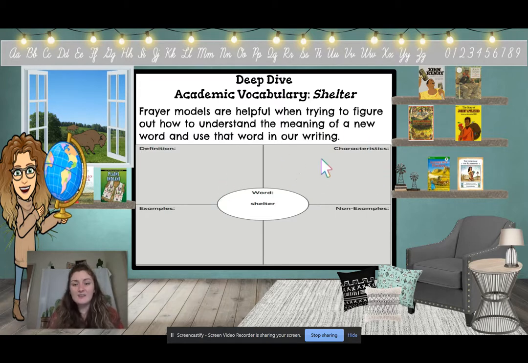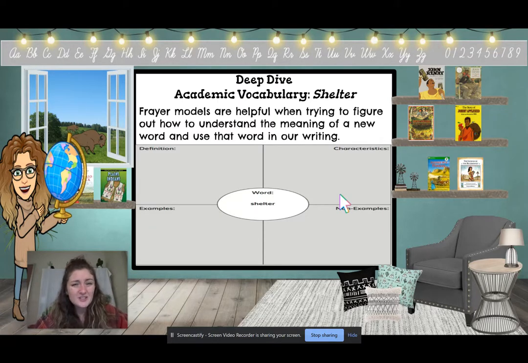This side would give us characteristics of a shelter. So characteristics of a shelter would be safe. We would maybe say it was sturdy. Would broken be a characteristic of a good shelter? No. What about dangerous?